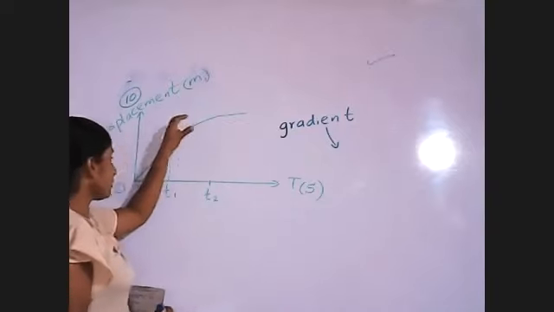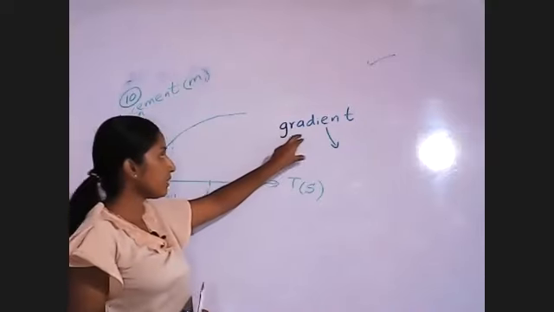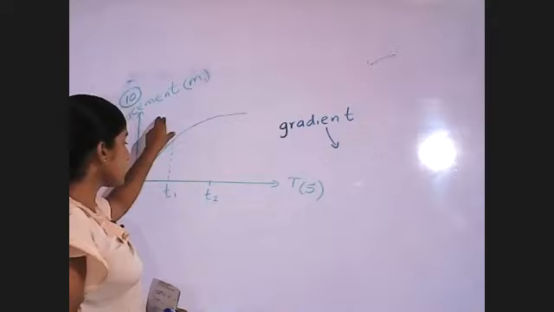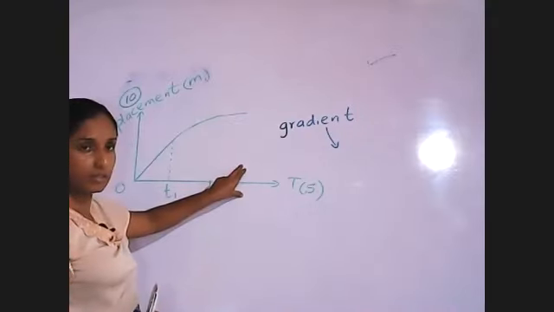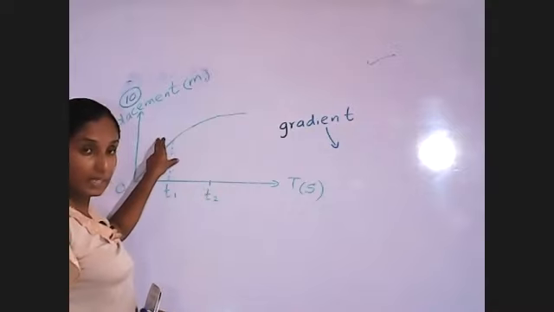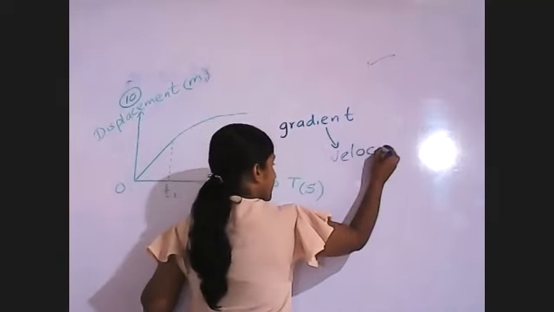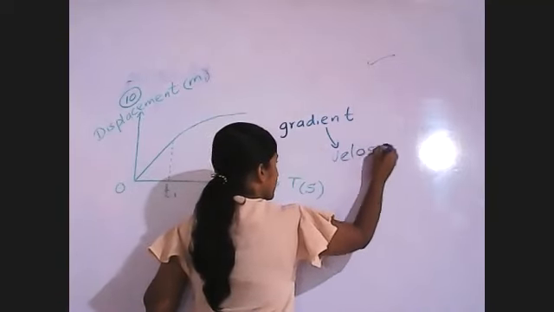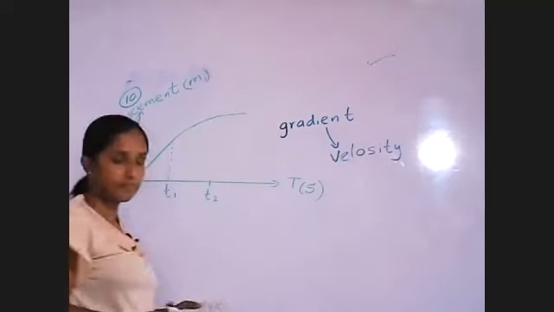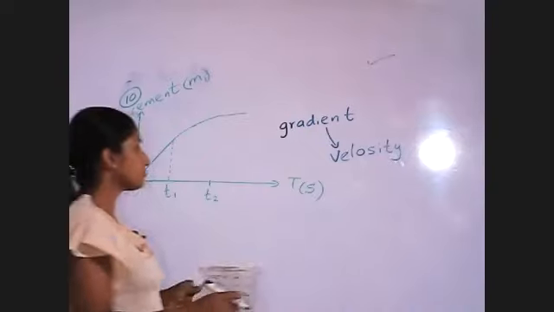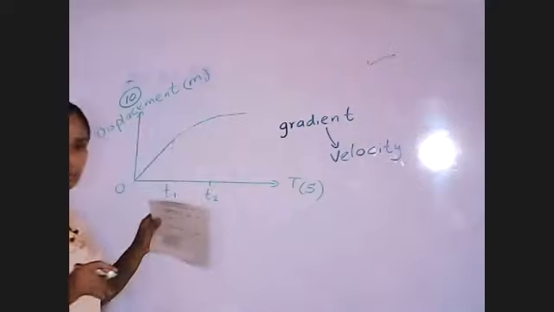So by calculating the gradient of a displacement time graph, we find the velocity.